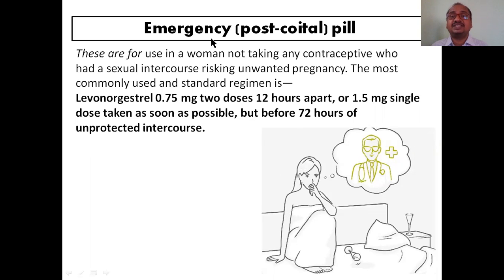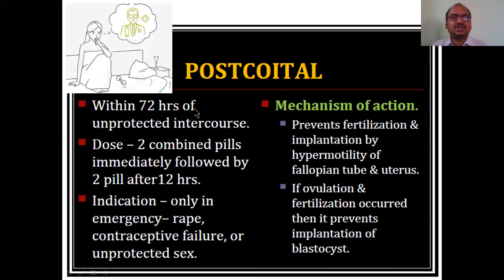That is called an emergency pill, also called a post-coital pill. Coital means sexual intercourse. Women who are not taking a contraceptive and had sexual intercourse risk unwanted pregnancy. This is the post-coital pill mechanism.